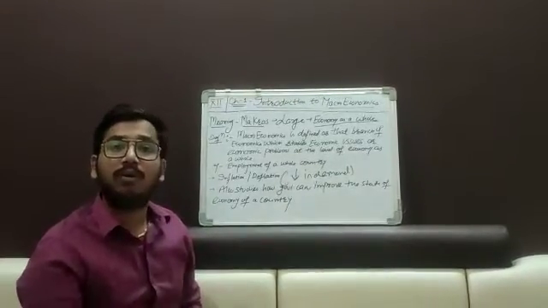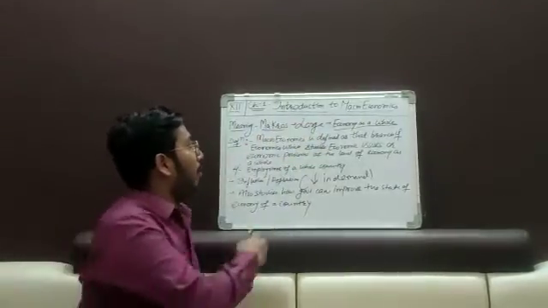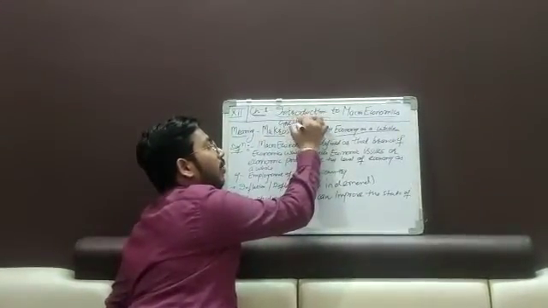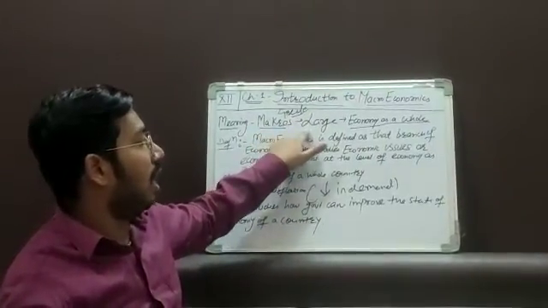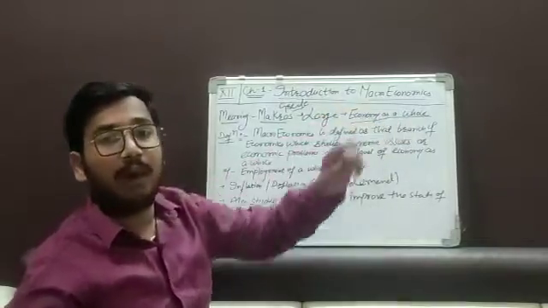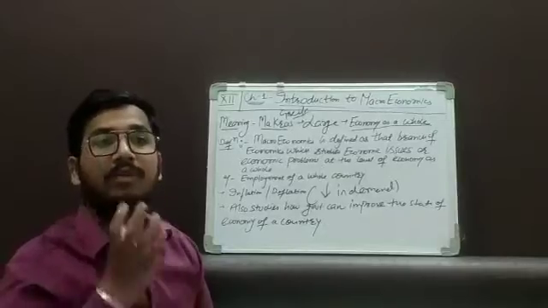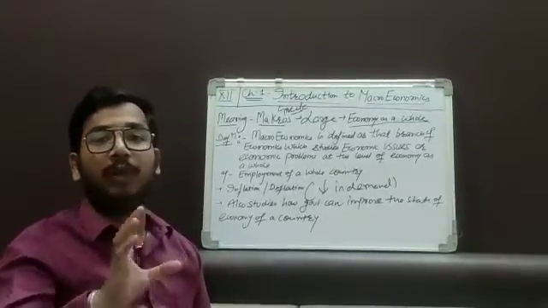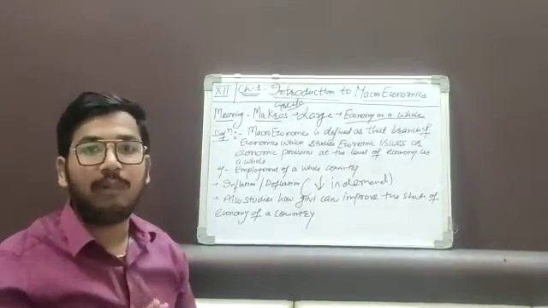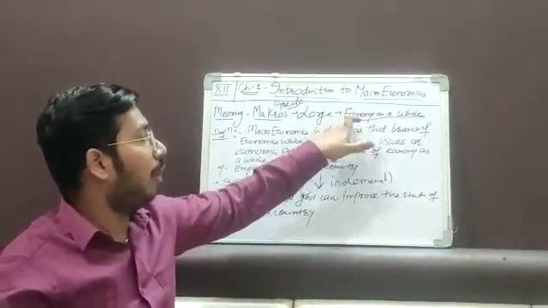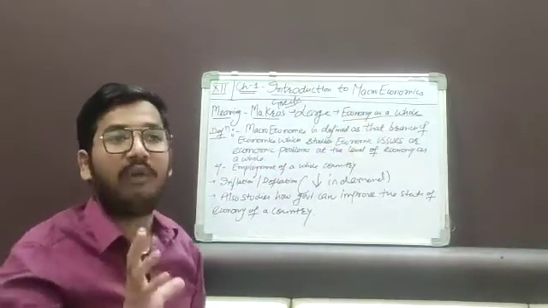What is macro? The word macro is derived from the word makros, which is a Greek word meaning large. So the word macroeconomics means the economy as a whole. We will deal with the economic problems of the whole economy, not at an individual level. In micro we learned about individual level problems, but in macro we will learn about the economic problems of a whole or large economy, a country or a group of countries.